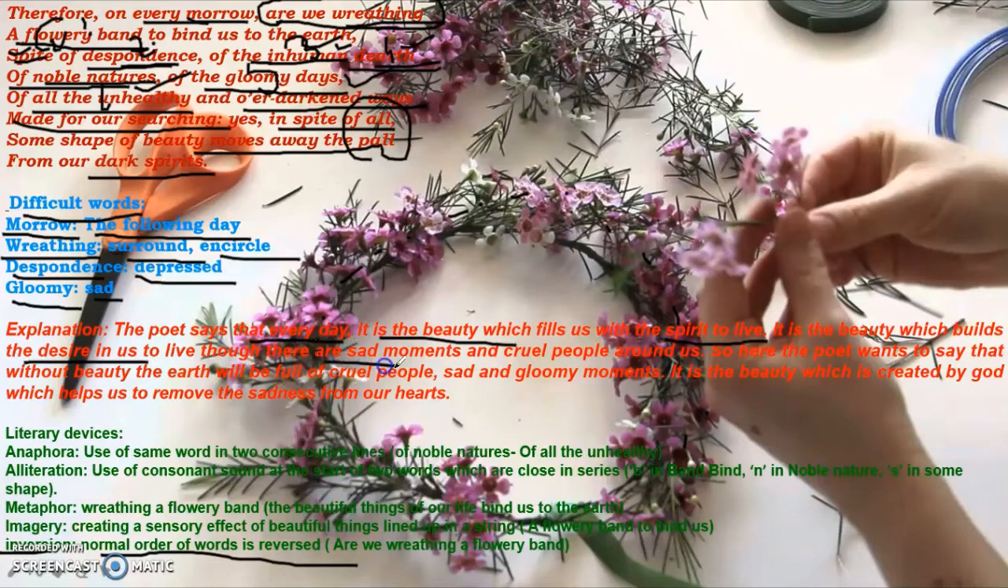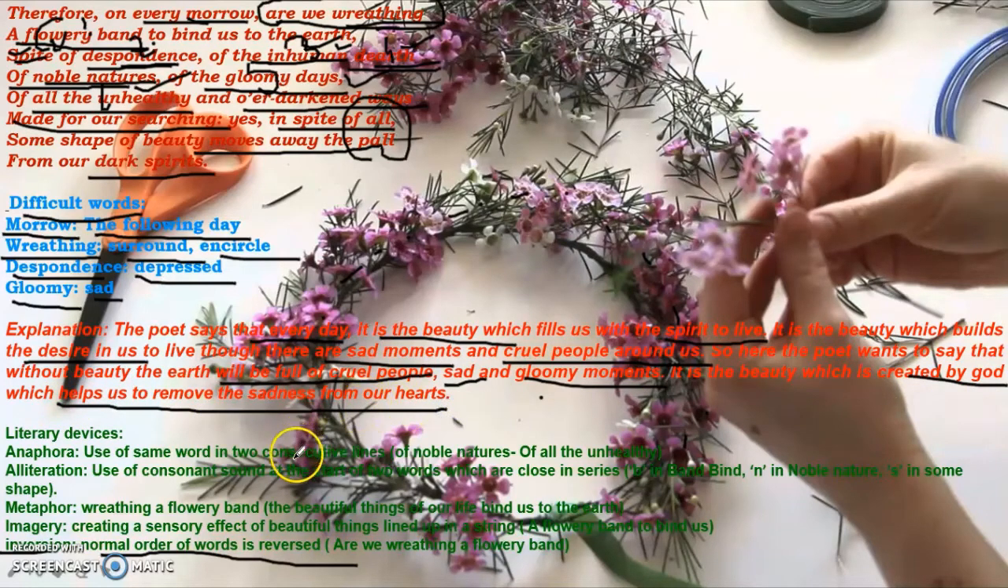Though there are sad moments also, there are cruel people around us. So here the poet wants to say that without beauty, the earth will be full of cruel people, sad and gloomy moments. So it is the beauty which is created by God Himself, which helps us to remove the sadness from our hearts. Let's see some literary devices used in the second stanza.